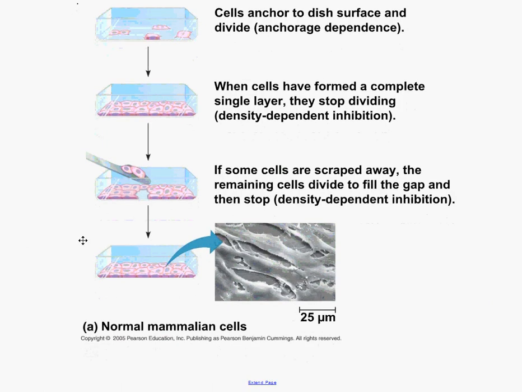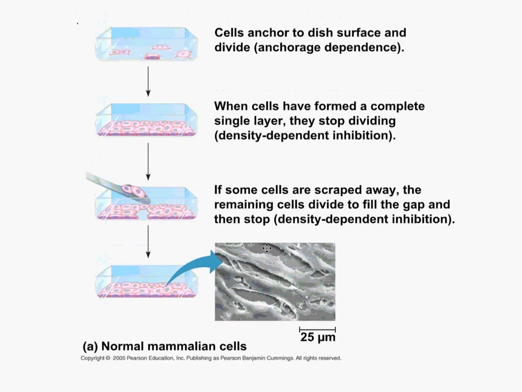Now let's look at some other ways that cells are regulated in their growth. Two of these things are called anchorage dependence and density dependent inhibition. Density dependent inhibition basically means that a cell stops dividing when contact with other cells is made. You can see this if you cut your hand, right? And that cut heals. How does it know to stop healing? Well, those cells that weren't touching because you cut your hand are now touching again because that wound is healed. If they kept producing even after they were touching, you would just have this blob of cells, and that wouldn't be good.